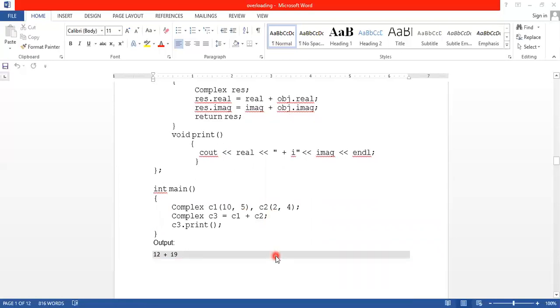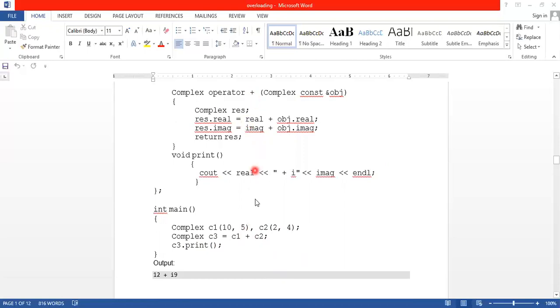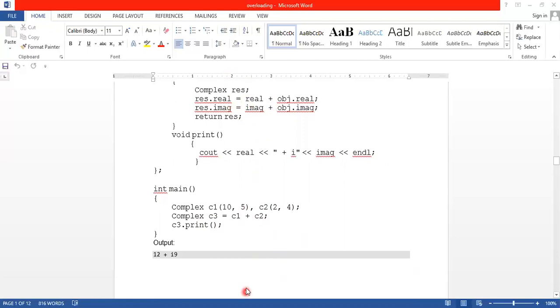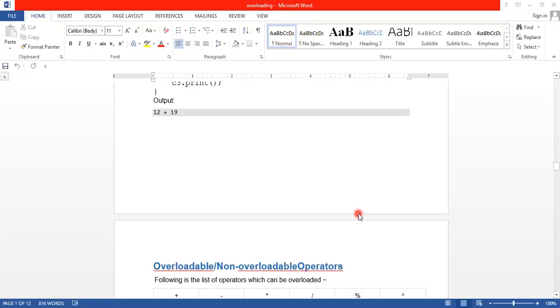Like that here, one example, 2, 4. So 2 is the real part and 4 is the imaginary part. Therefore complex C3 equals C1 plus C2. Therefore here we use the operator overloaded function. So this is 10 plus 2, 12, and 5 plus 4, 9. Therefore 12 plus i9. So this is called binary operator overloading. So like that we use